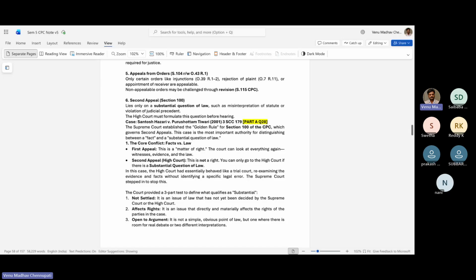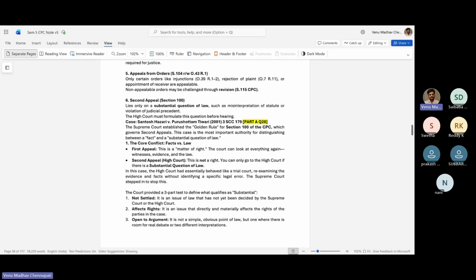So the core facts: the first appeal is a matter of right. The court can look at everything again, witnesses, evidence, and law. Second appeal is not a right. You can only go to the High Court if there is a substantial question of law. In this case, the High Court essentially behaved like a trial court, re-examining the evidence and facts without identifying a specific legal error. The Supreme Court stepped in to stop this.